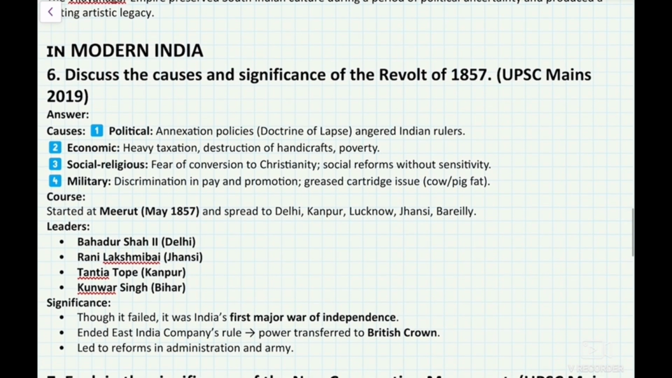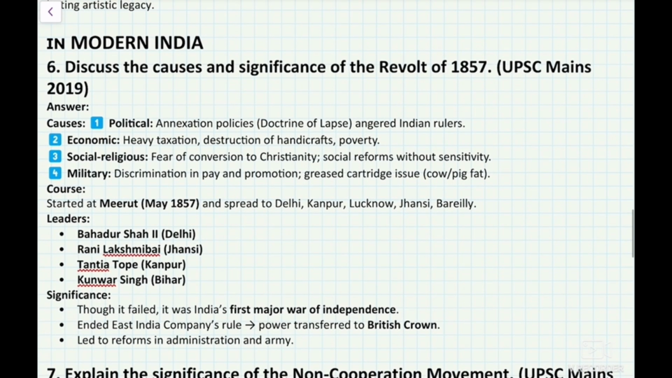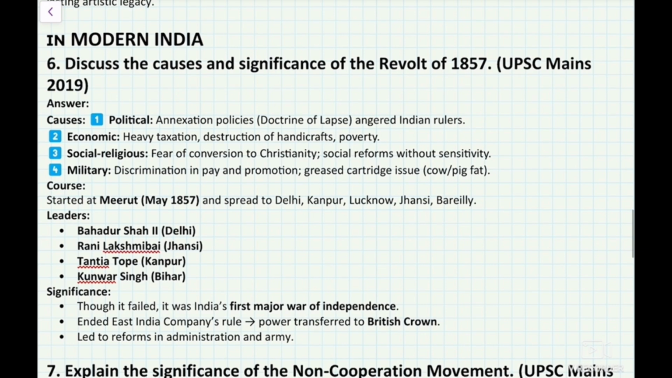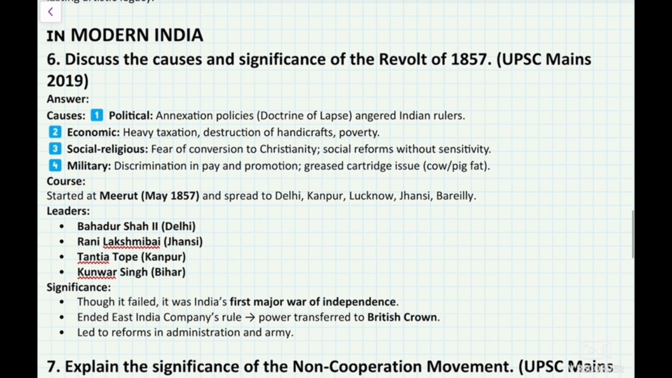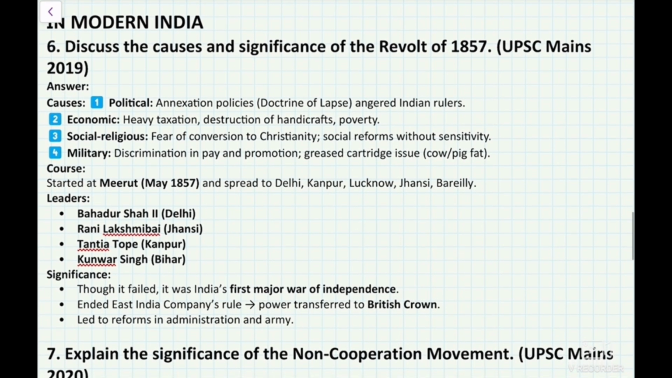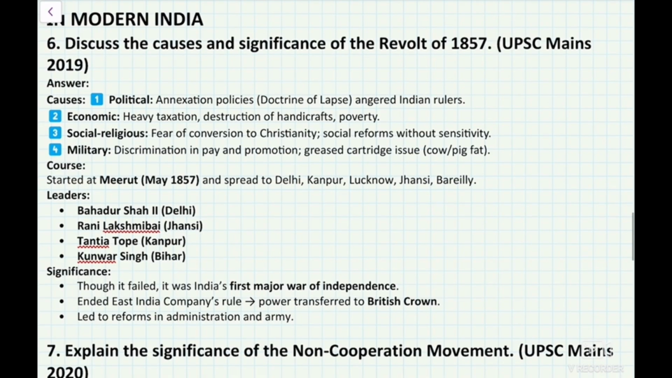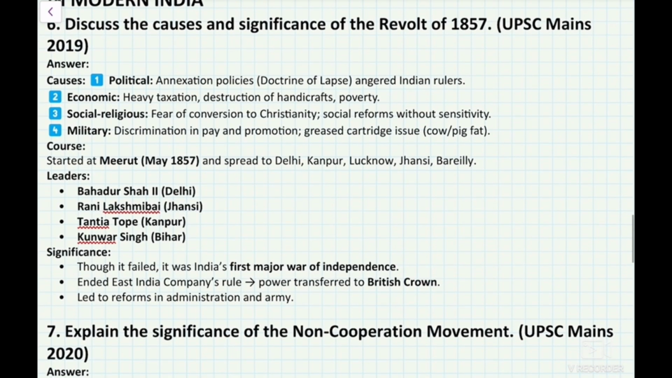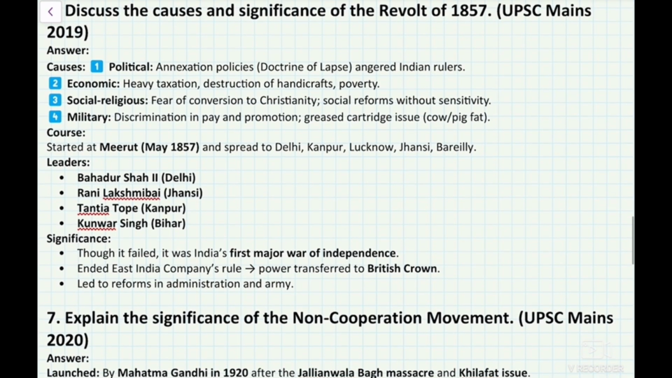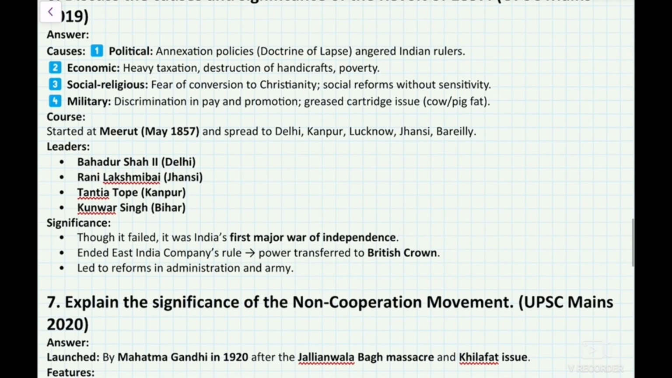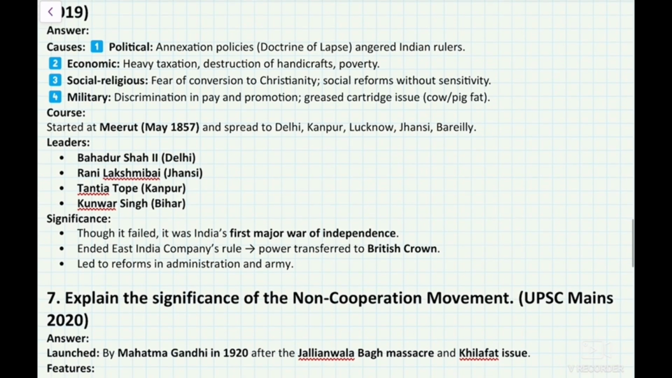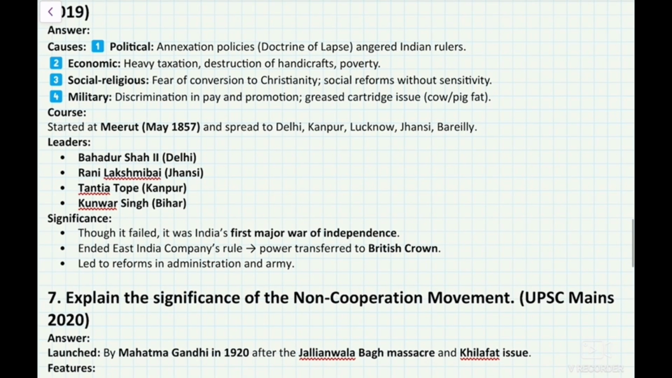Modern India. Discuss the causes and significance of the revolt of 1857. This question has been asked in 2019. Political: annexation policies and the doctrine of lapse angered Indian rulers. Economic: heavy taxation, destruction of handicrafts, poverty. Social and religious: fear of conversion to Christianity, social reforms without sensitivity. Military: discrimination in pay and promotion, the greased cartridges issue.